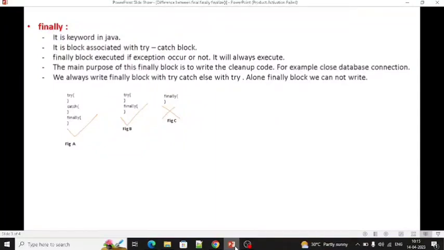So finally is with try and catch block, and in the second figure finally is associated with only try. So it is also possible. This is also valid syntax. And in figure C we have just written finally, there is no try or catch, so this syntax is invalid. So I hope you people understood, right?